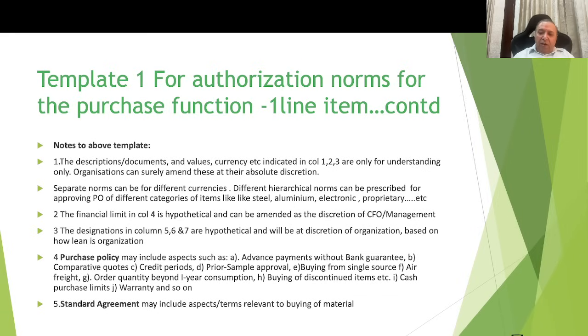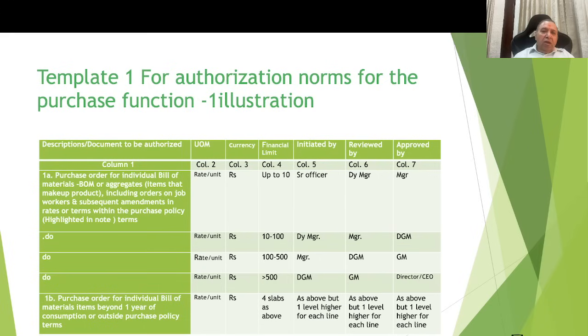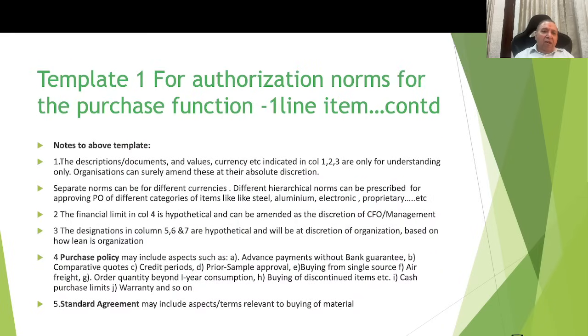Here the description, documents, values, currency etc. as indicated in column numbers 1 to 3 are for understanding only. Organization can surely amend these at their absolute discretion. Separate norms can be for different currencies. There can be different norms for different currencies. Different hierarchical norms can be prescribed for approving the purchase order for different categories of items.